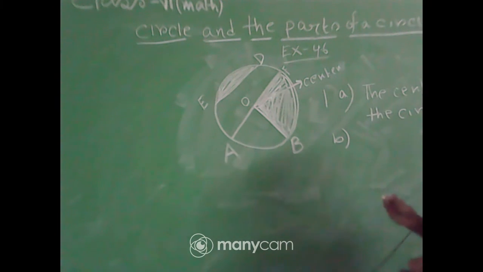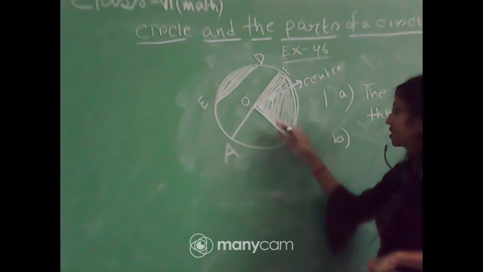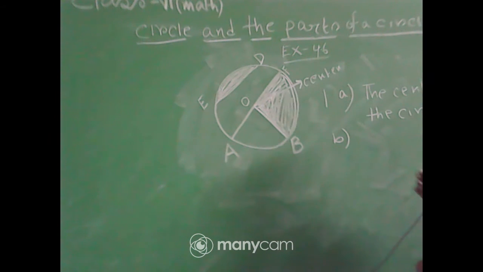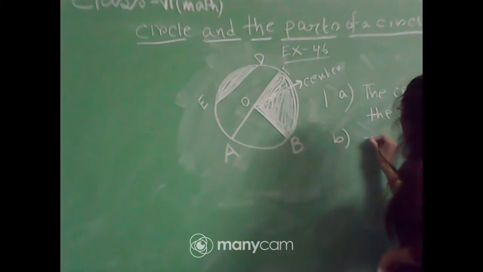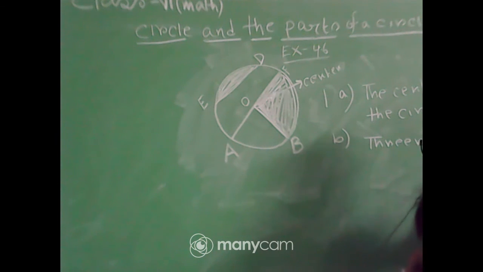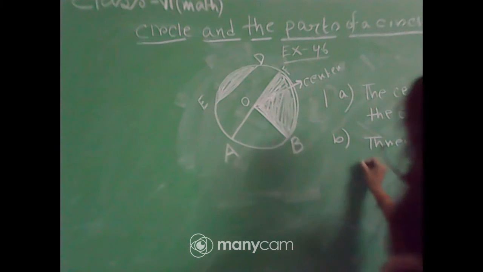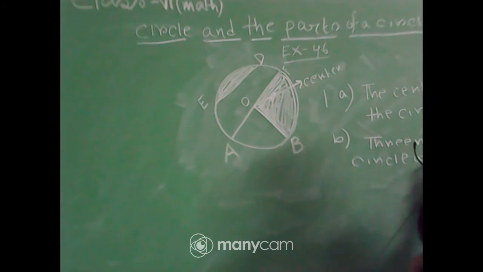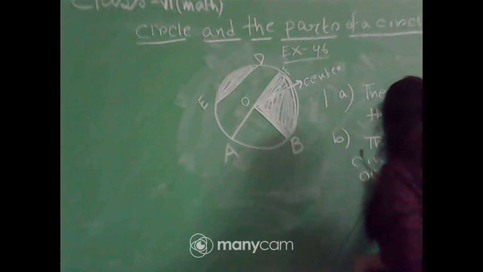We all know that a radius is a line segment connecting the center to a point on the circle. So here OA, OB, OF are all radii of the circle. Therefore the radii of the circle are OA, OB, OF.